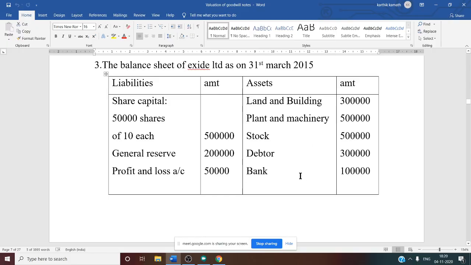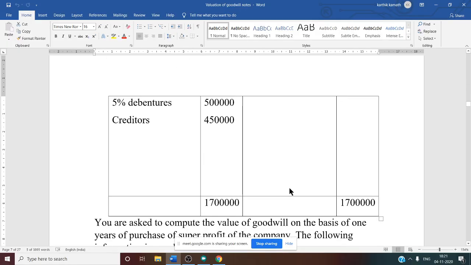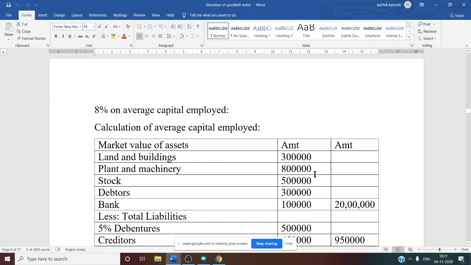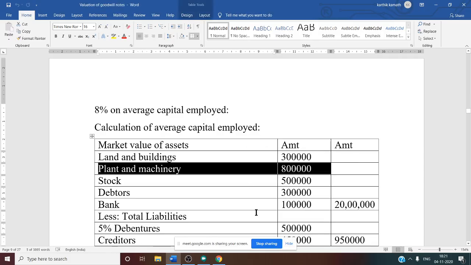Since there is no adjustment, we'll assume that book value itself is the market value. That is, for land and building, 3 lakh itself is the market value. For stock, debtor, and bank, 5 lakh, 3 lakh and 1 lakh itself is the market value since there is no adjustment. So we write the same thing except for plant and machinery, which is given in the adjustment.